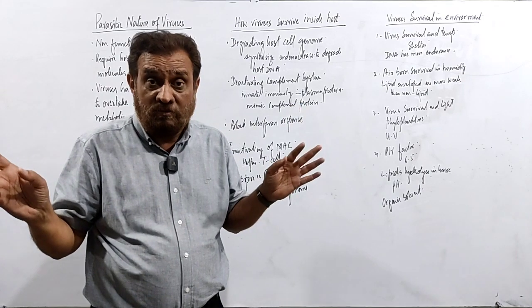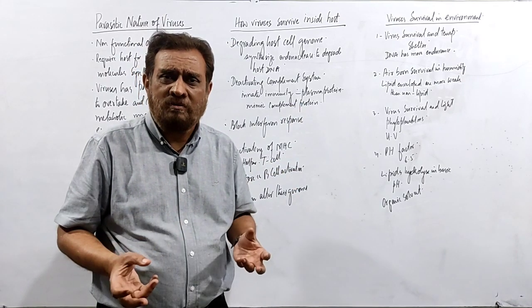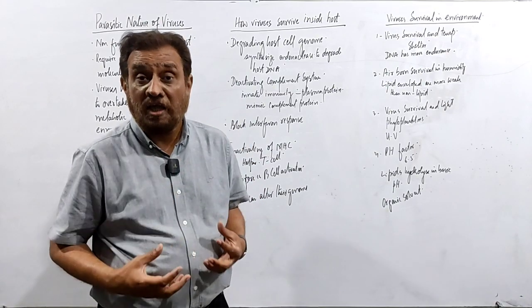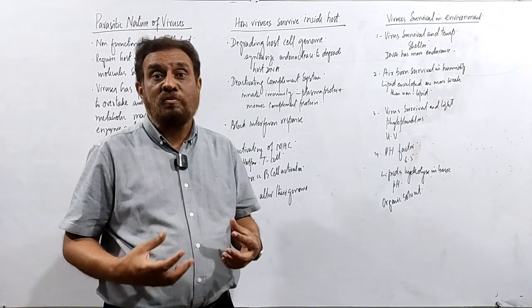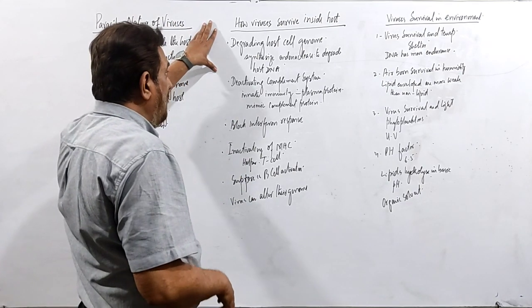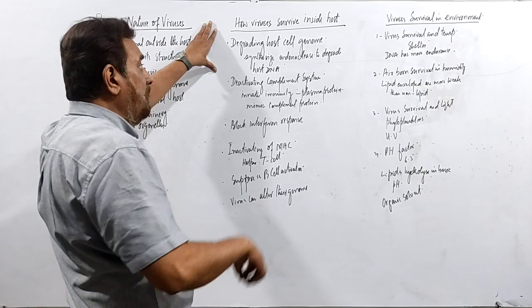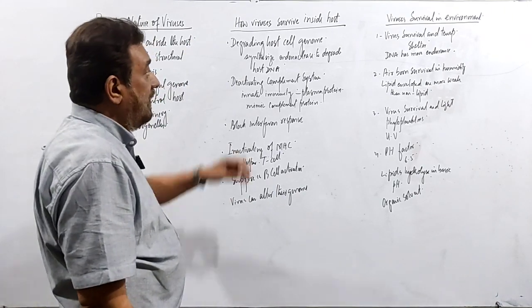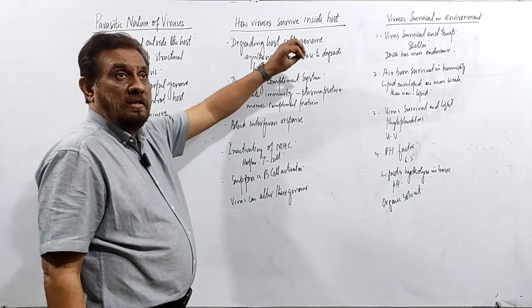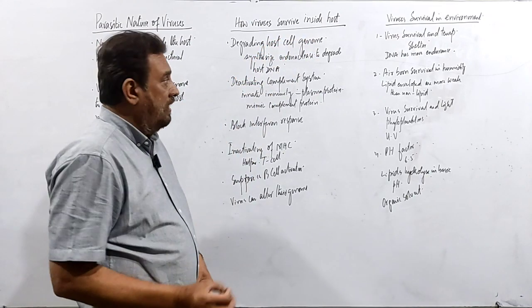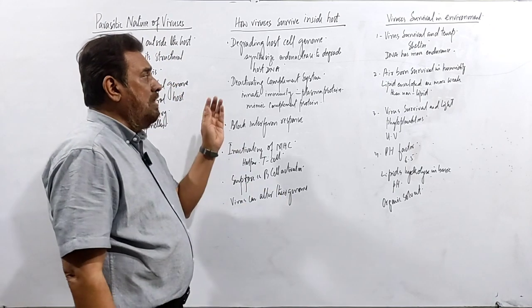Getting my point? So many viral diseases can cause the death of the living organism. That's why it is called poison. So now the question arises, how do viruses survive inside the host? What happens whenever it enters into the host? It can destroy the host or degrade the host.